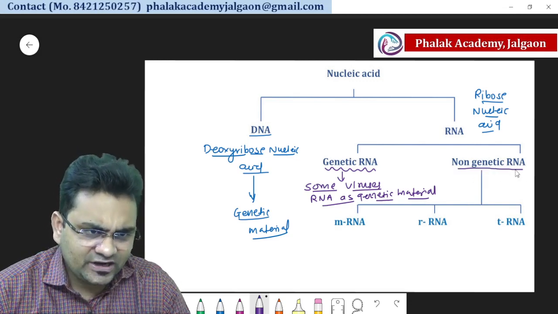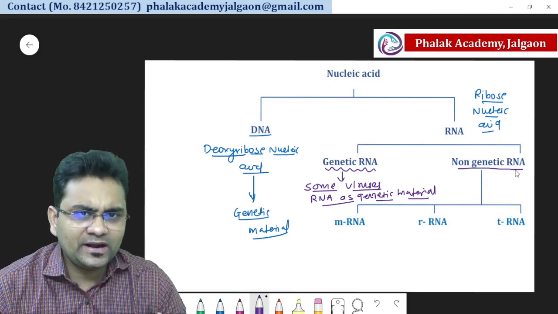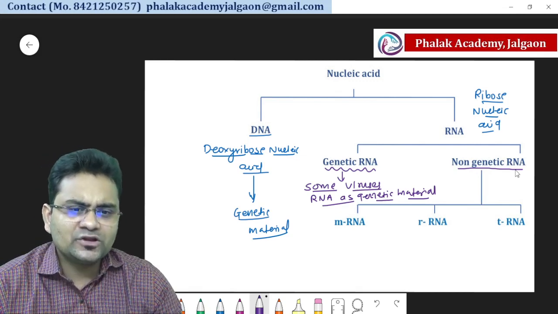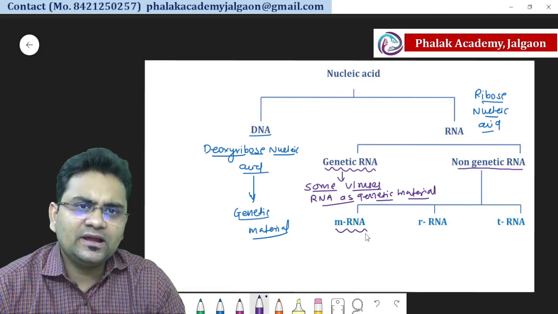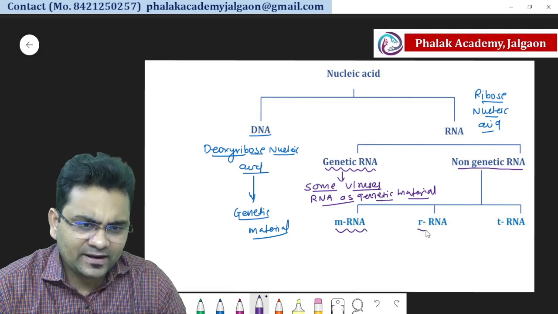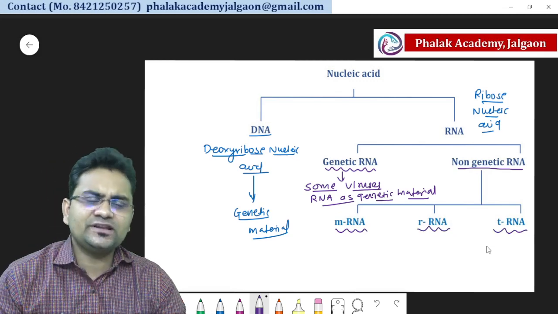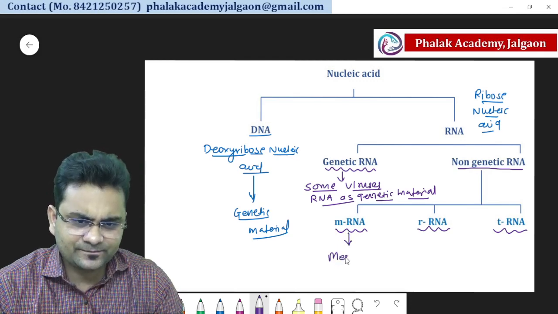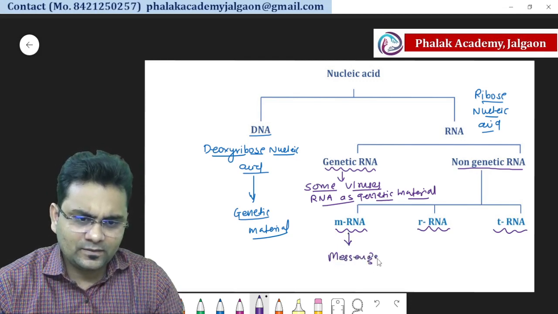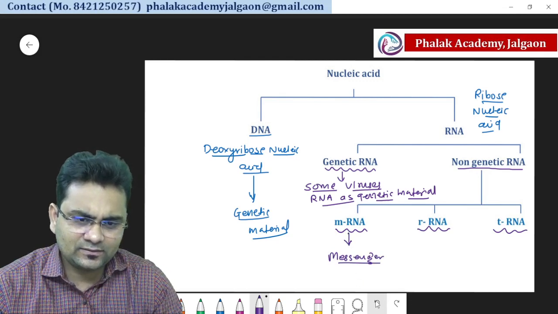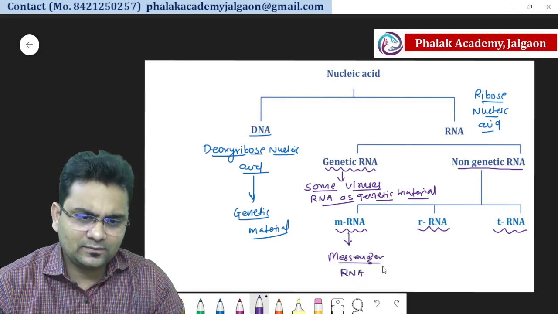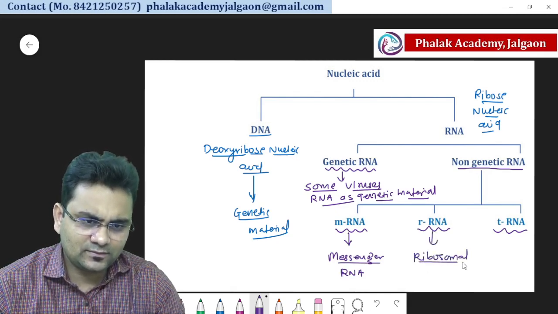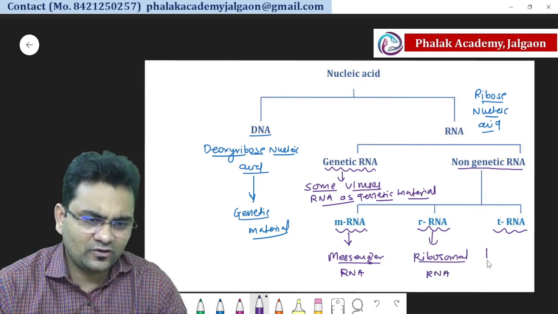And non-genetic RNA. Our human genetic material is DNA, but still there is RNA present in our body. Such RNA is considered non-genetic RNA: mRNA, rRNA and tRNA. These are the types of non-genetic RNA. mRNA, M stands for messenger, so messenger RNA. R stands for ribosomal. And T for transfer RNA.